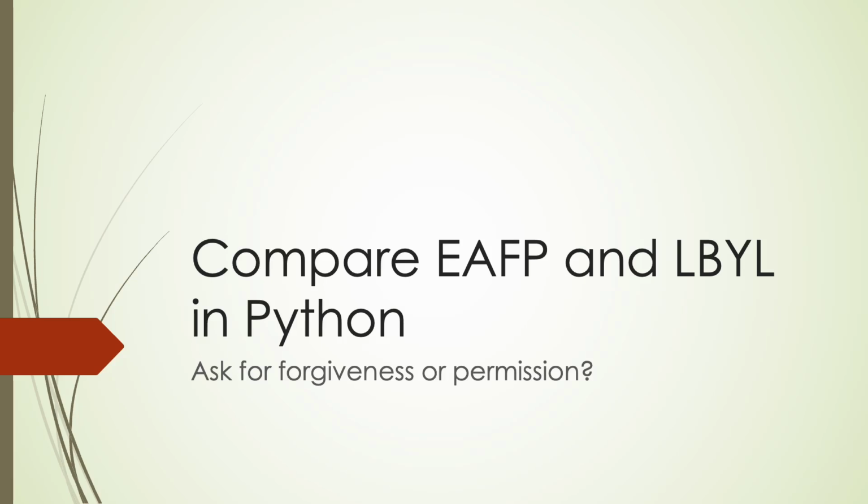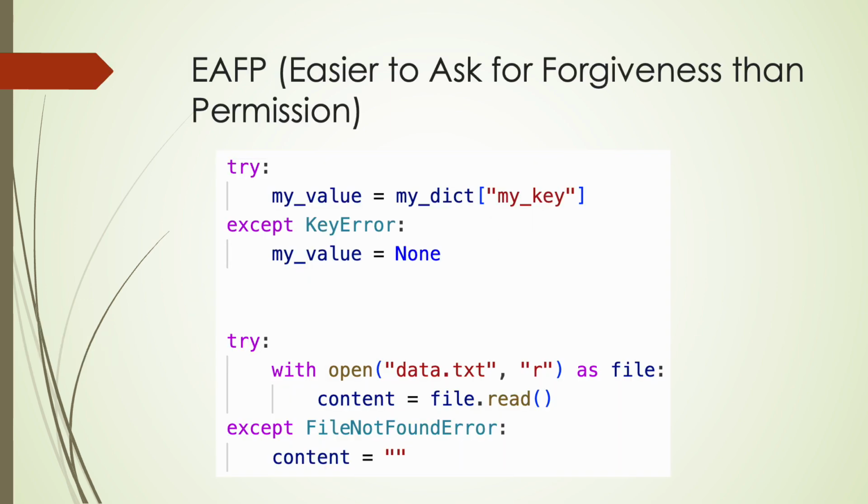In this video, we will compare two common coding styles in Python, namely EAFP and LBYL. EAFP is short for easier to ask for forgiveness than permission, and LBYL stands for look before you leap. EAFP assumes that the desired operation will generally succeed and handles exceptions if it doesn't.